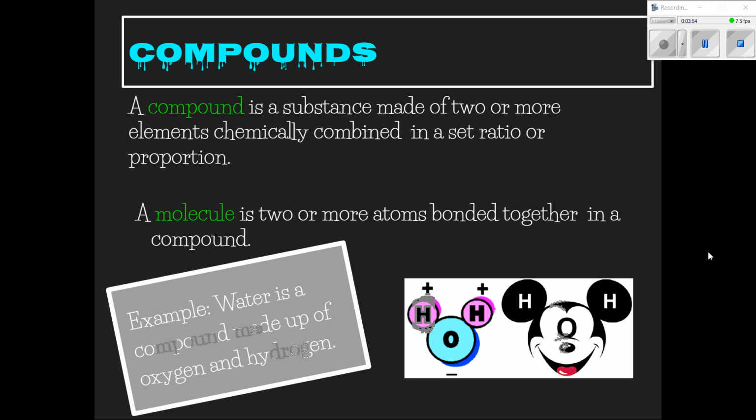Okay, now we've talked about atoms and elements. Let's talk about compounds. A compound is a substance made of two or more elements chemically combined in a set ratio or proportion. That sounds difficult to understand, but it's actually not too bad. A molecule is also two or more atoms bonded together in a compound. So let's think for just a moment about compounds and molecules, right? A compound is a substance made of two or more elements.